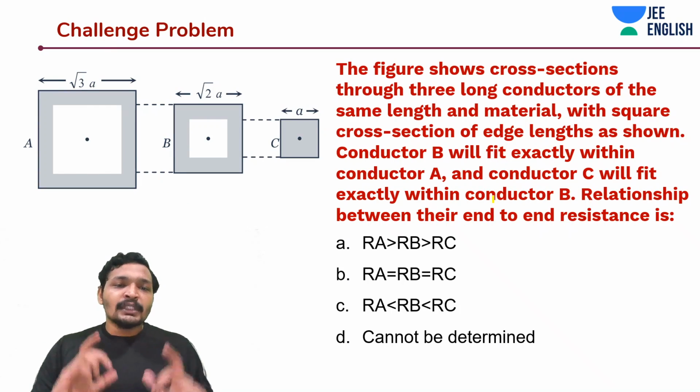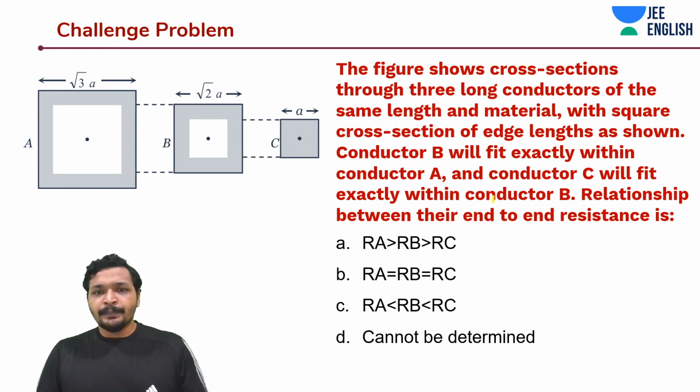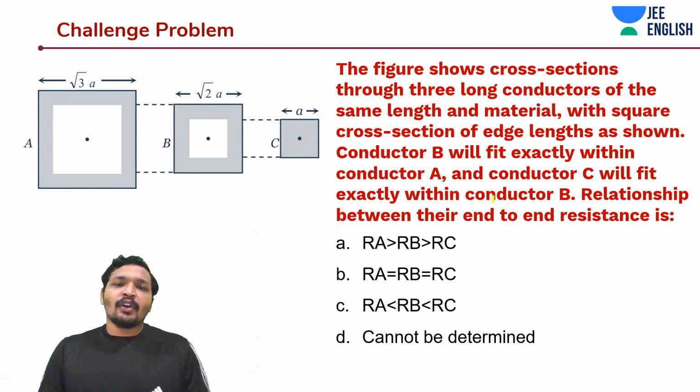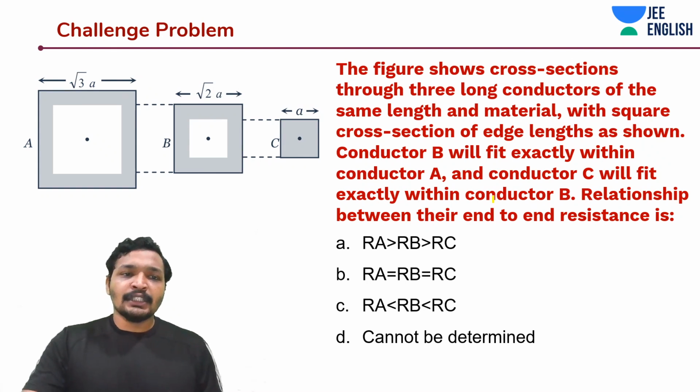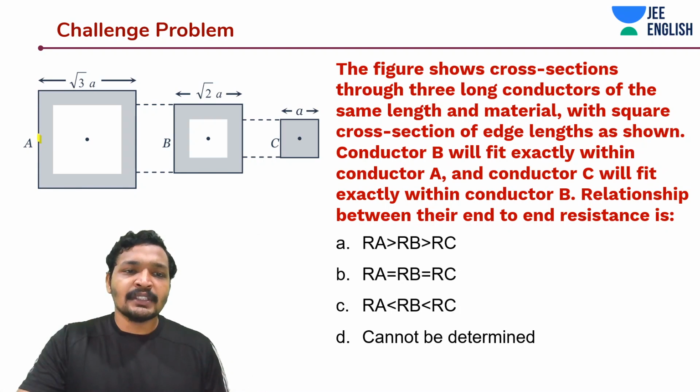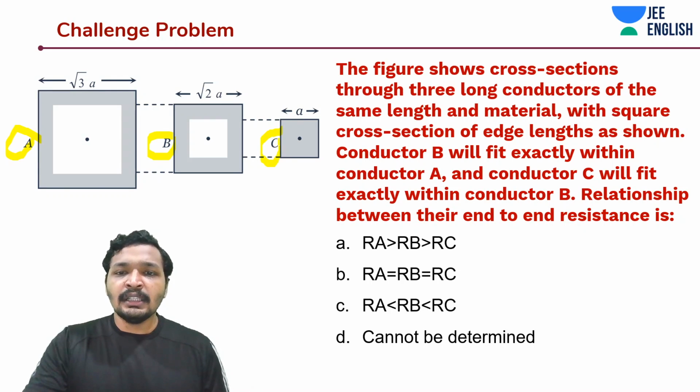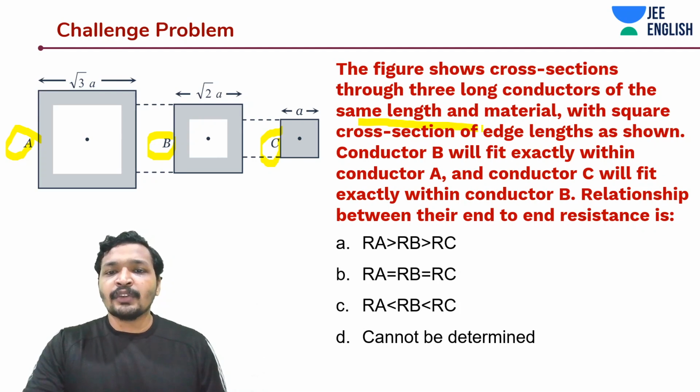Awesome. Now this is a very interesting challenge problem. The figure shows the cross section through 3 long conductors of the same length. These 3 conductors shown in the figure, A, B, C, have the same length and material, with square cross-sections of edges.